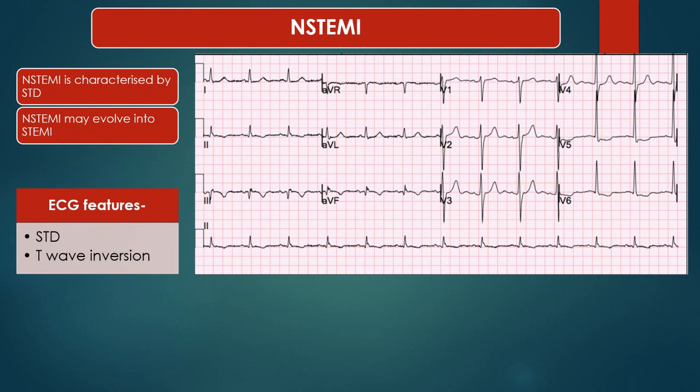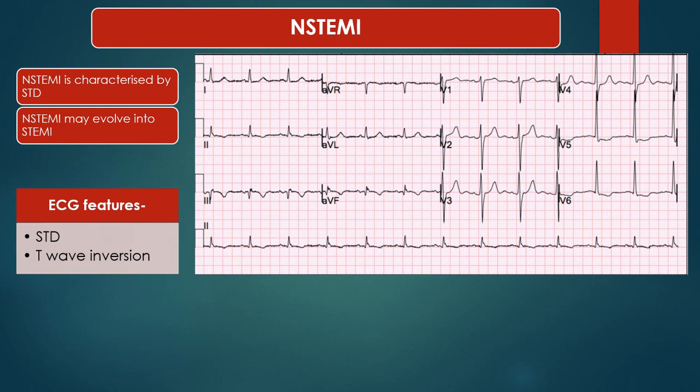Now non-ST elevation MI, which means ST depression. ST depression MI occurs when there is ischemia of the subendocardial region because the vector changes from positive to negative. So there is ST depression instead of ST elevation, and we know that non-ST elevation will evolve into ST elevation MI. So the lines of treatment of non-ST elevation and ST elevation are pretty much the same.